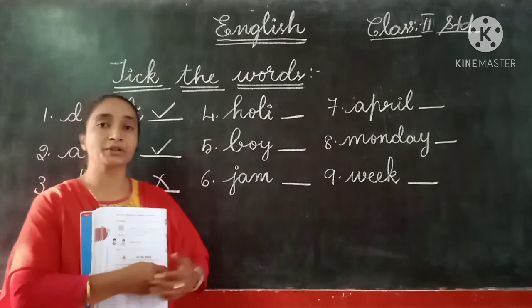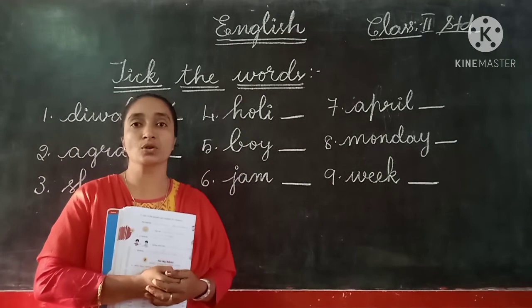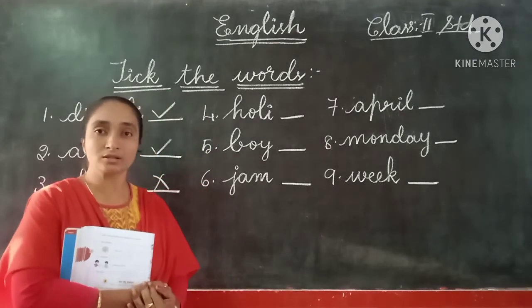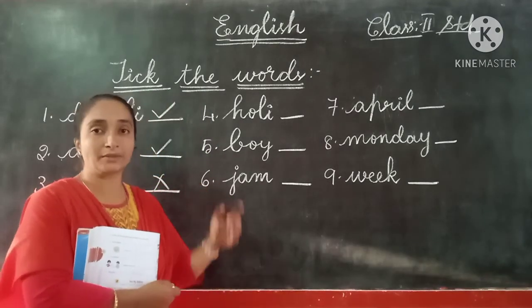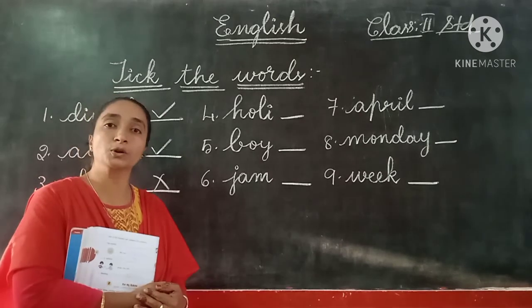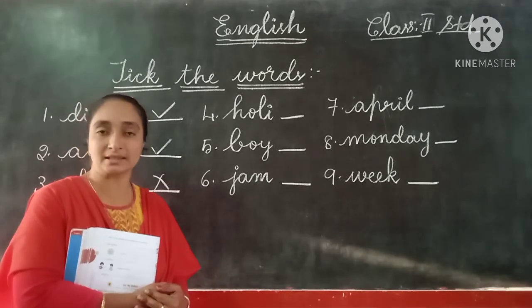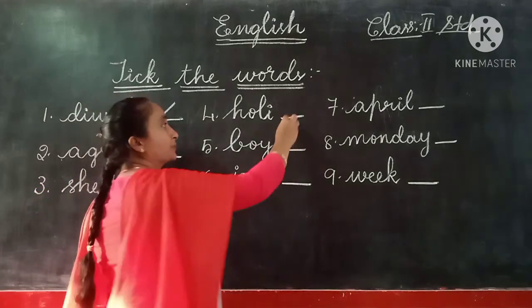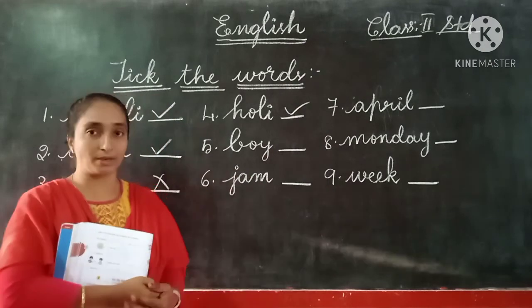The fourth one here we can see Holi. It's H-O-L-I, Holi. Holi is also a name of a festival. So Holi is also a name of a festival children. So like Diwali, Ramzan, Eid, Sankranti, Pongal, all these are the names of festivals, isn't it? So festival names we have to begin with a capital. So this we have to write with a capital. So here we can use the tick mark.